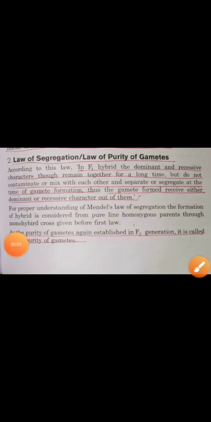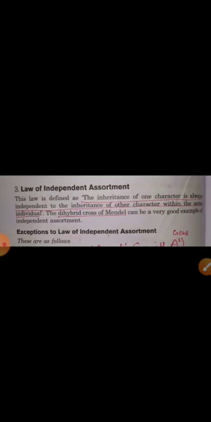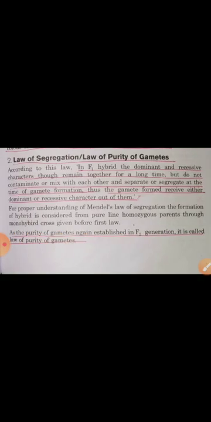Good morning, students. Here we will discuss the next law of Mendel, the law of segregation. This is very important, and you know that the law of segregation and the law of independent assortment are both covered by the dihybrid cross. In a dihybrid cross, as the law of segregation told us, in the F1 hybrid, the dominant and recessive characters, though